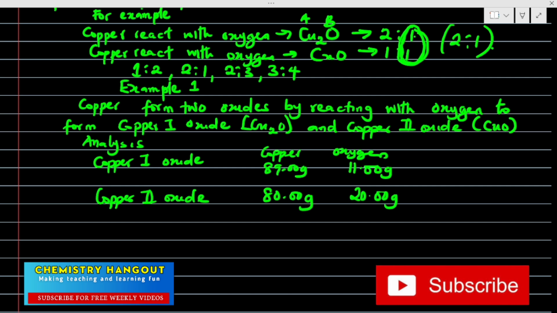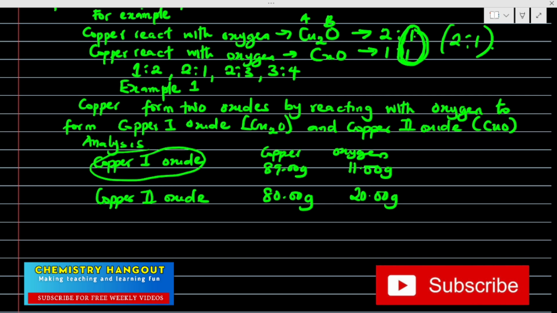Now look at this. Can you see the difference between law of definite or constant proportion and law of multiple proportion? In law of definite proportion, we would be needing the mass of the oxide, the mass of the element, and the oxygen. In law of constant proportion, we are going to be needing the mass of this copper oxide itself, and we can get that by adding these together.